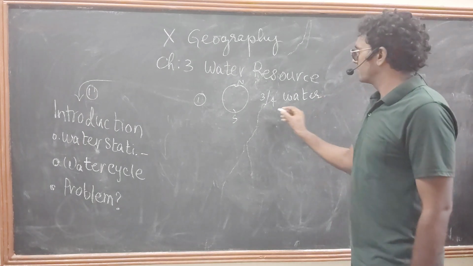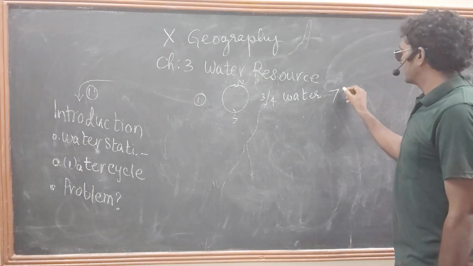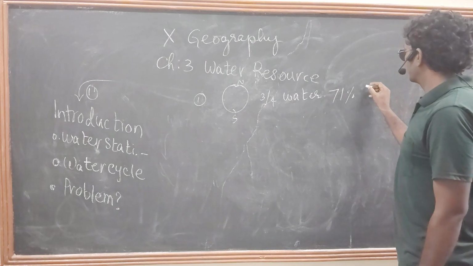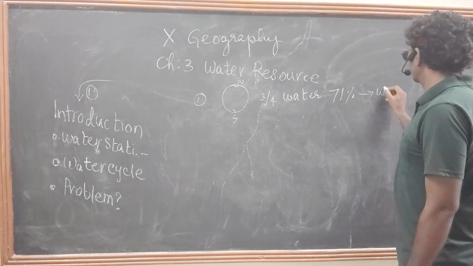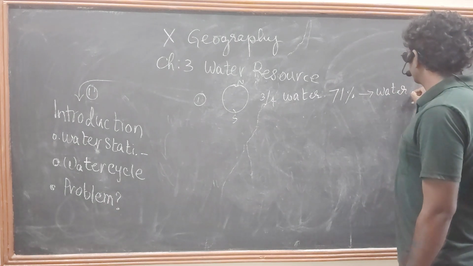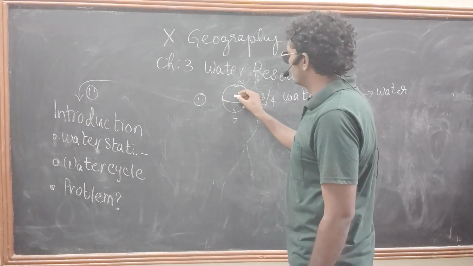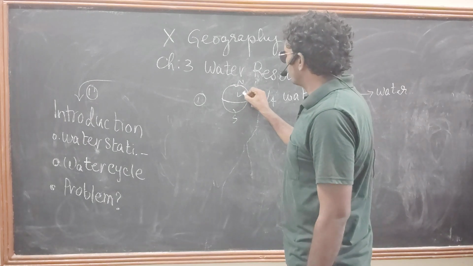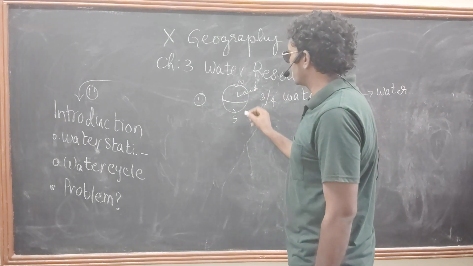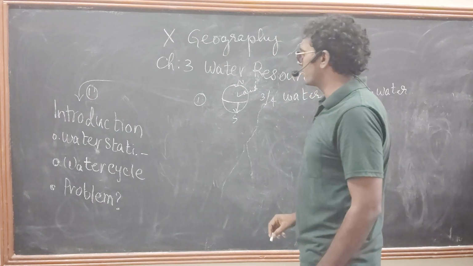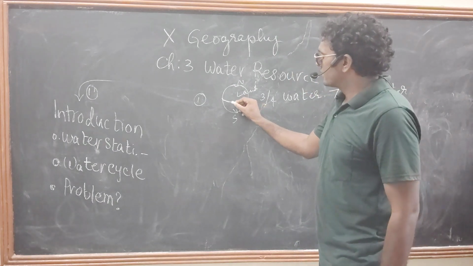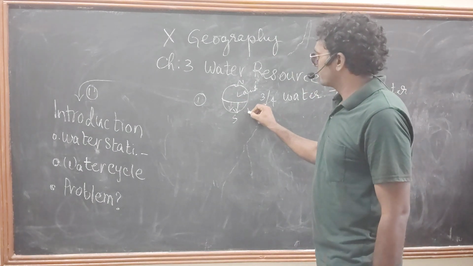It means 71% contains water only. See here, in the northern hemisphere the land body is very high compared with the southern area. In the southern hemisphere, we can see a high amount of water.